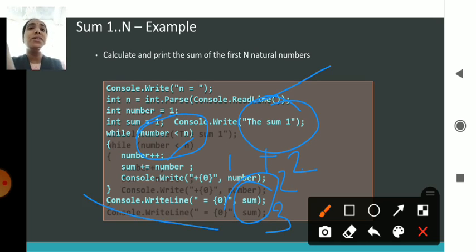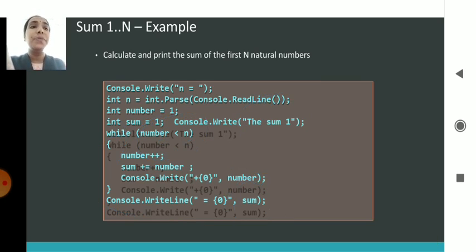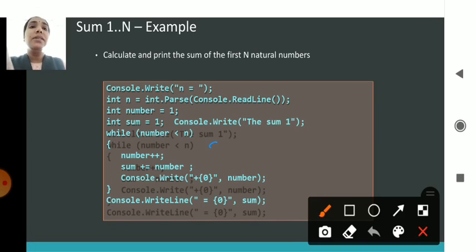Once again it comes here and checks the condition. In the initial stage I may take n as 10, so it will check till 10. Now the number is 2, which is less than n, so the number is incremented and becomes 3. Sum is 3 plus 3, so it becomes 6, and the number becomes 3.